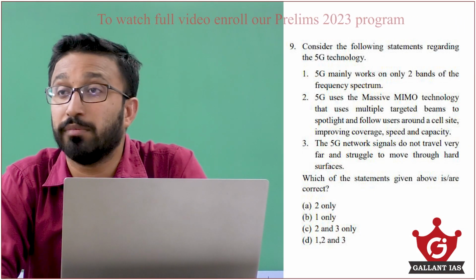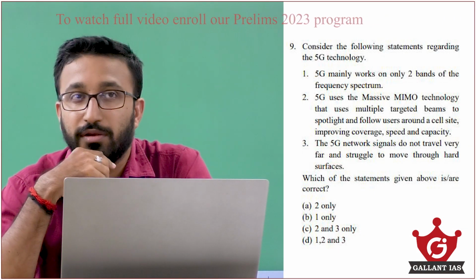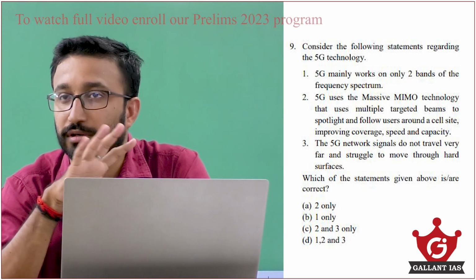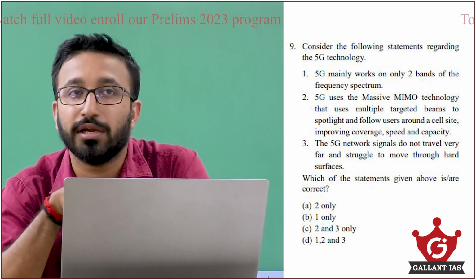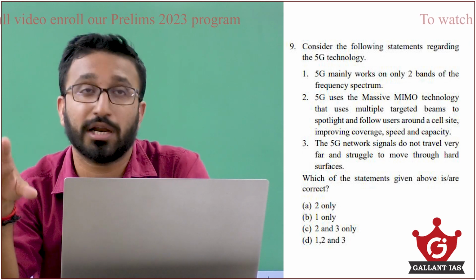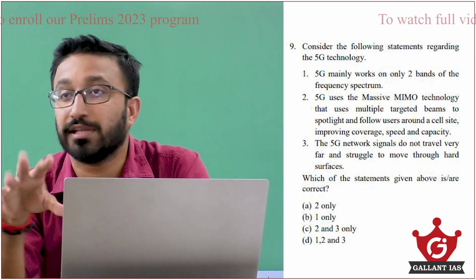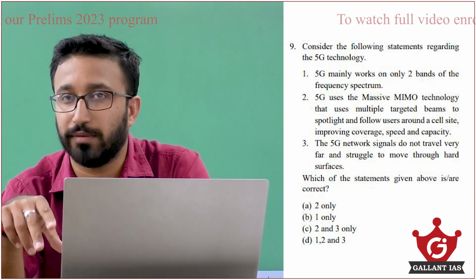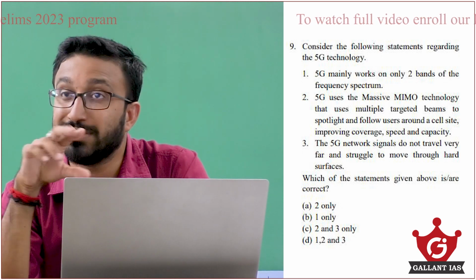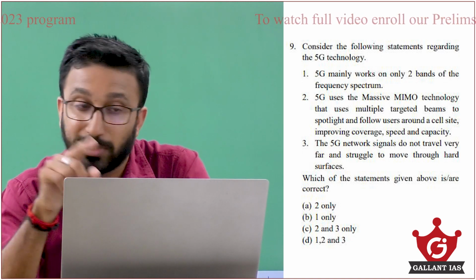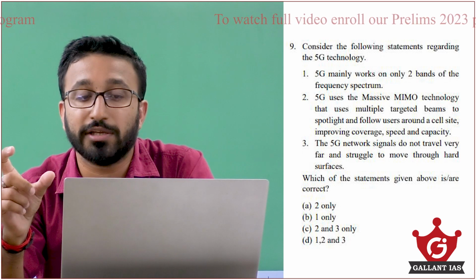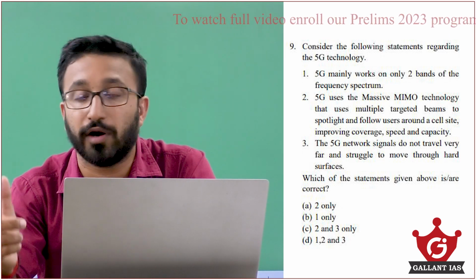That is why they are implementing it city by city. Countrywide implementation is not there right now because it is not possible to create this large infrastructure in a very short span of time, since the technology is difficult. So that is the third part: 5G network signals do not travel very far.